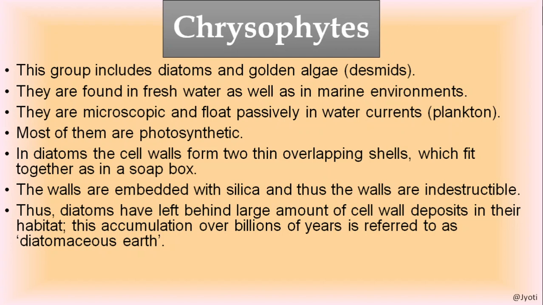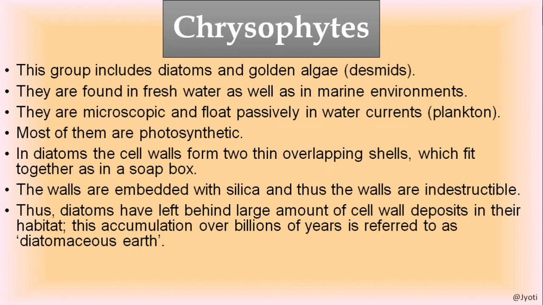After the death of the diatoms, they leave a large amount of cell wall which is deposited in their habitat. Suppose they are marine, then these left out cell walls made up of silica accumulate at the bottom, either in the sea bottom or in the freshwater body bottom.